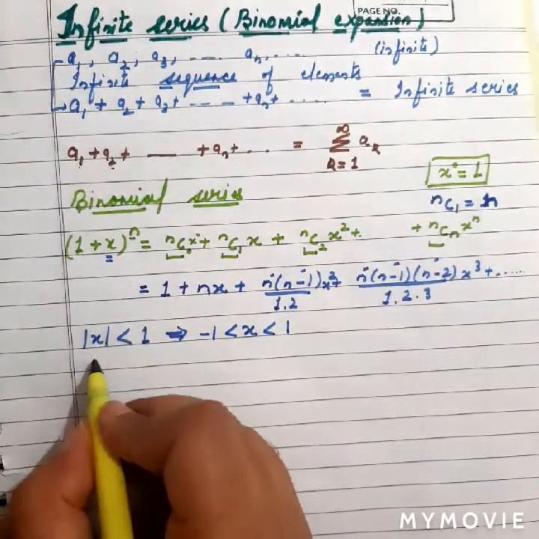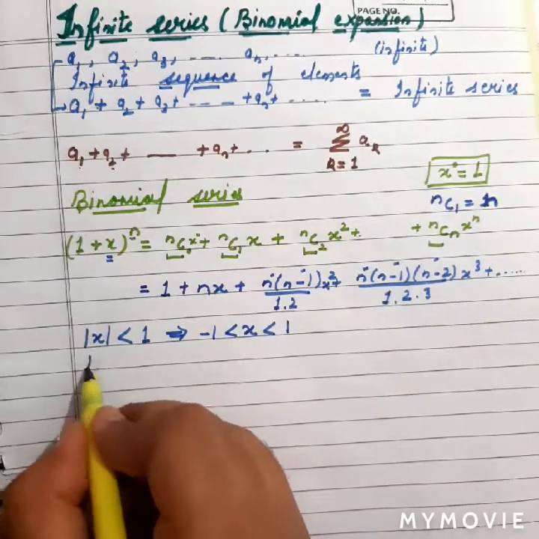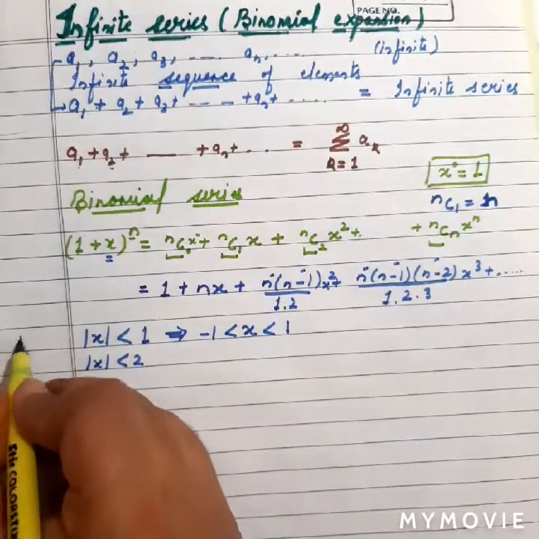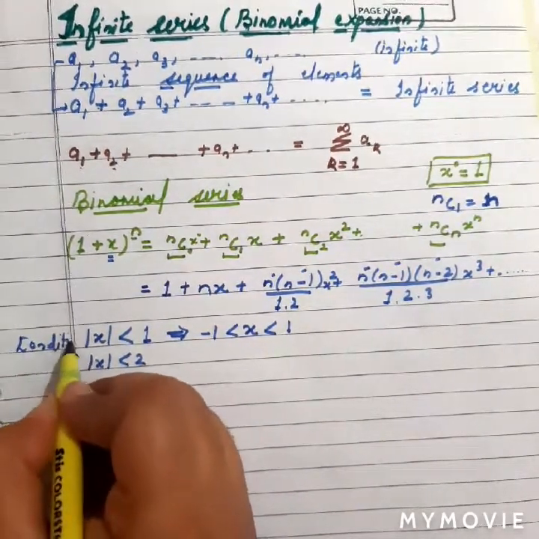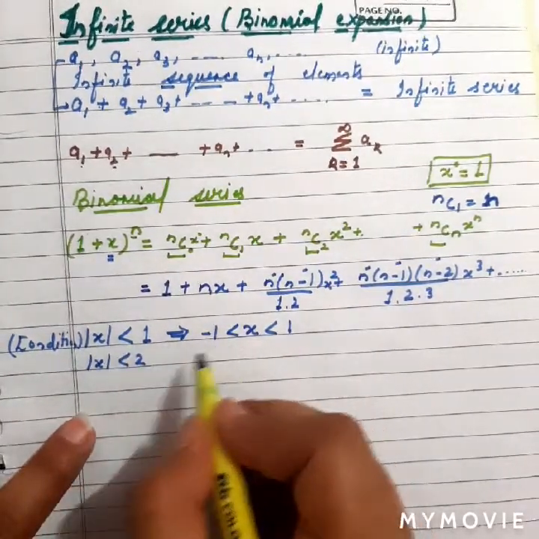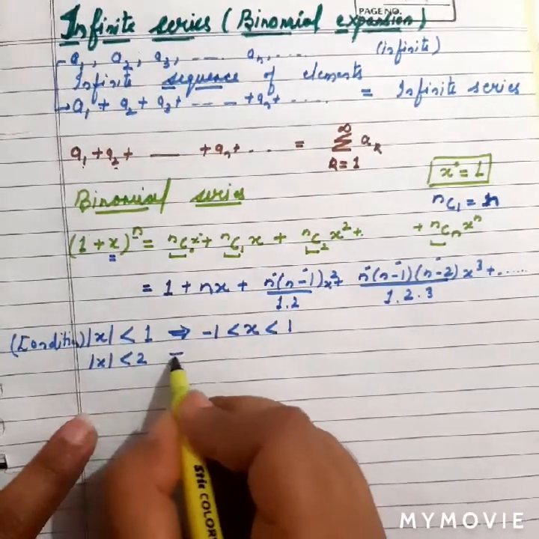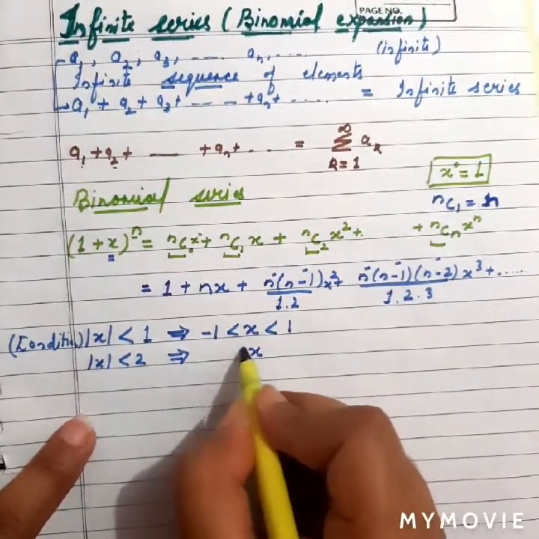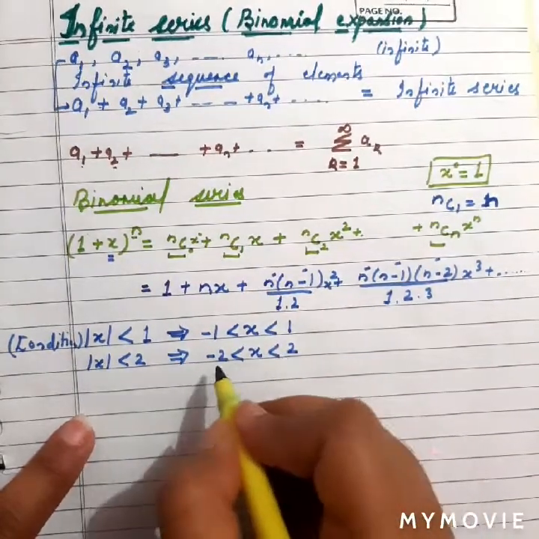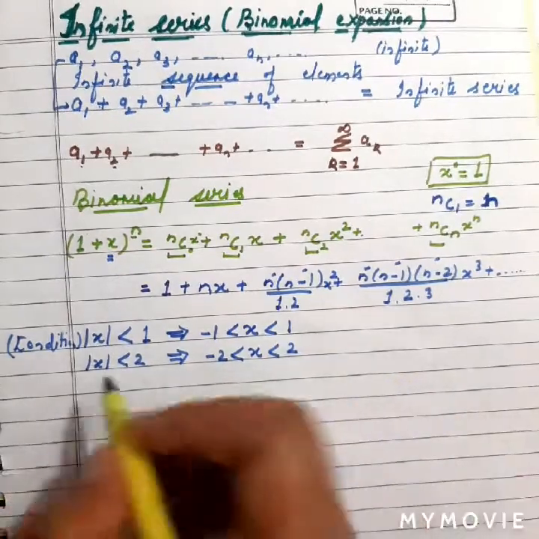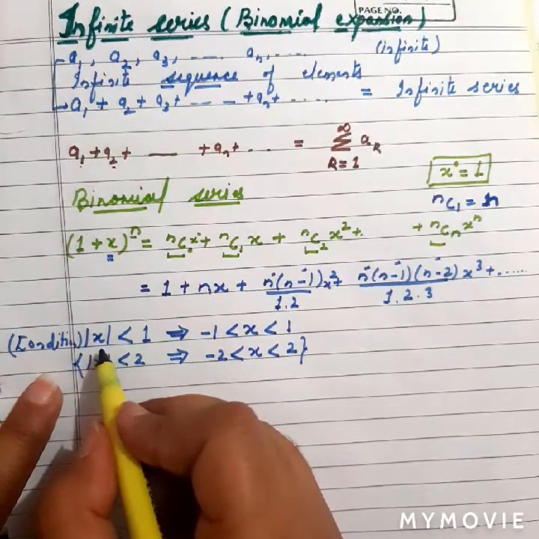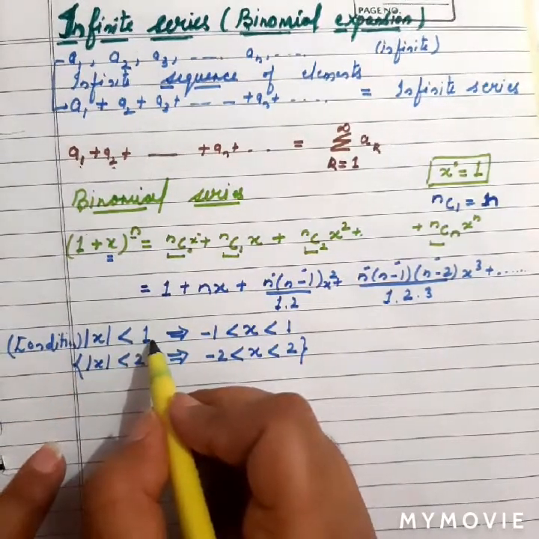For example, I may have modulus of x less than 2. This is just an example I am writing, to tell you how I have written it over there. So if modulus of x is less than 2, I can write that x will be greater than minus 2 and less than 2. Fine. So this was just for knowledge. We were talking about the condition of a binomial series. It is that modulus of x will be less than 1, right?